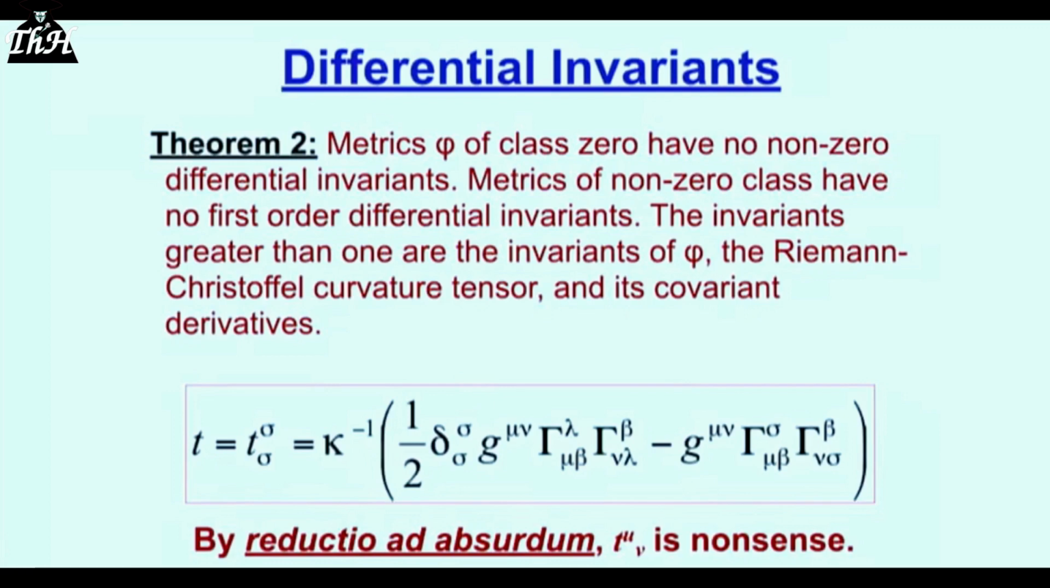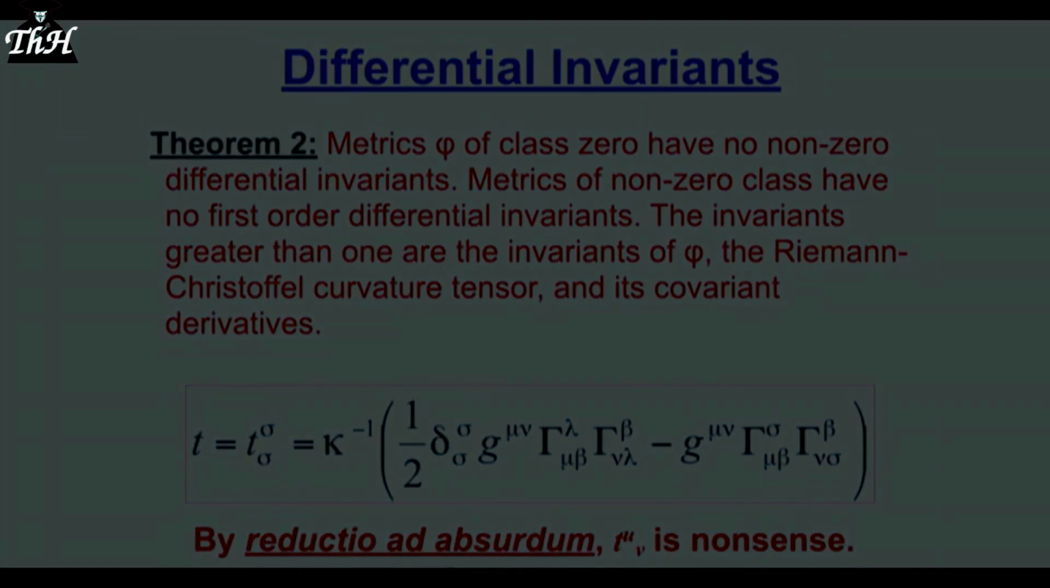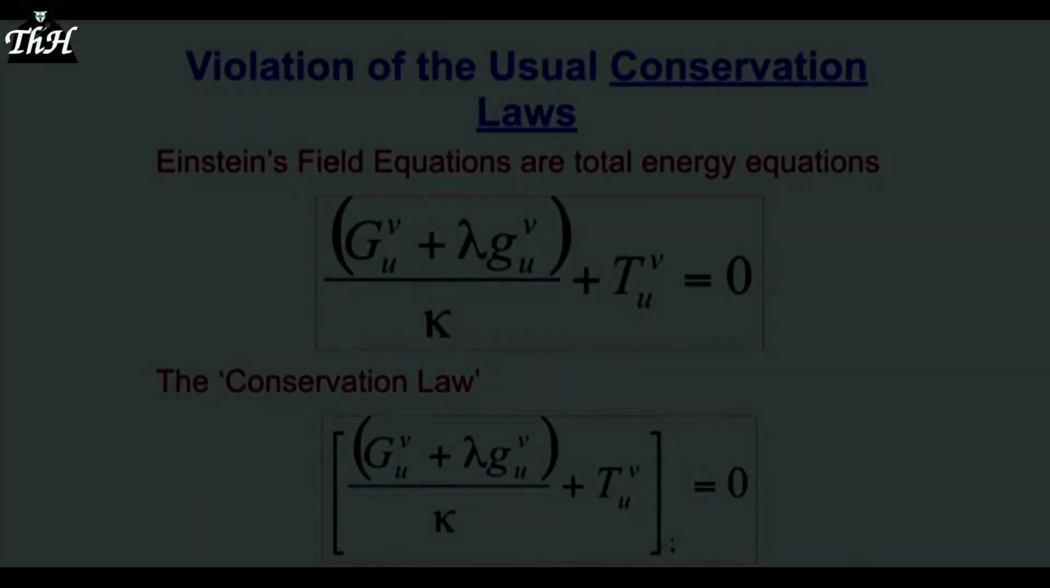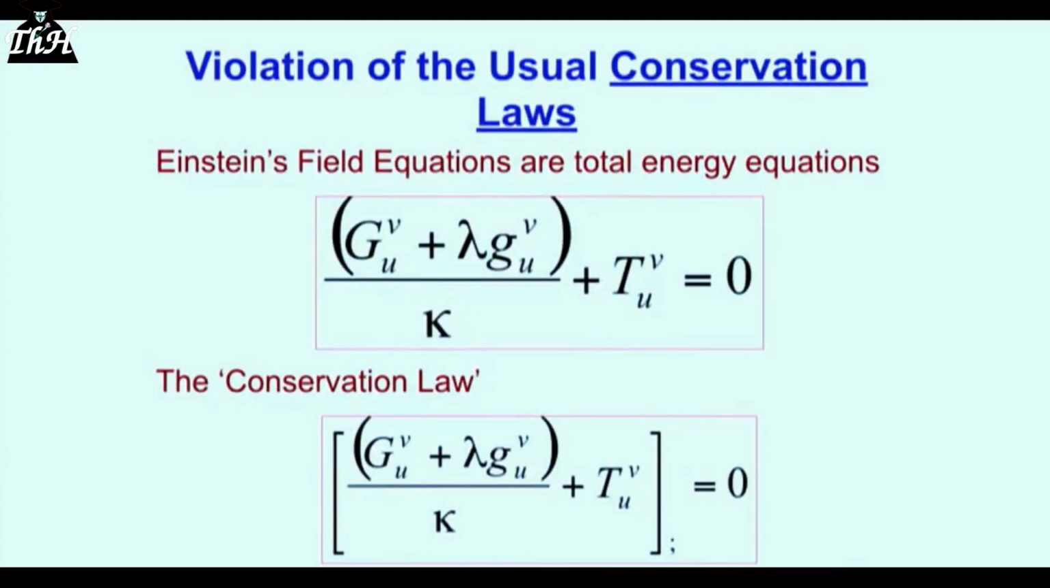Well, we see by theorem 2 here, they don't exist. So by the method of reductio ad absurdum, we assume that Einstein's pseudotensor makes sense in mathematics. We apply a mathematical procedure to it by contracting it. It produces junk. What do we know about the premise? It's junk. So that means his conservation of energy is rubbish. He can't do that. It's nonsense. The whole thing is nonsense.